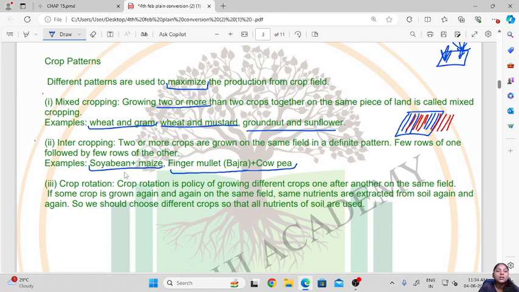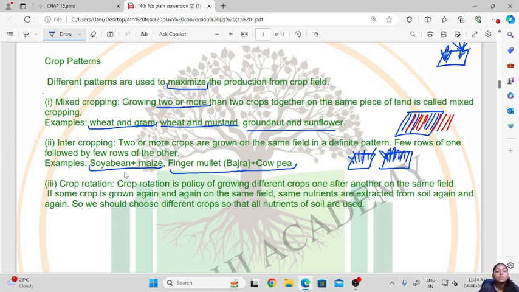Then the third type of cropping pattern is crop rotation. Crop rotation is a policy of growing different crops one after another on the same land. So what happens in this? If one year the farmer is growing one type of crop, suppose wheat, the next year he will grow some leguminous plants such as groundnuts. So next year he will grow groundnuts on that same field. It is a policy of growing different crops one after another on the same field.